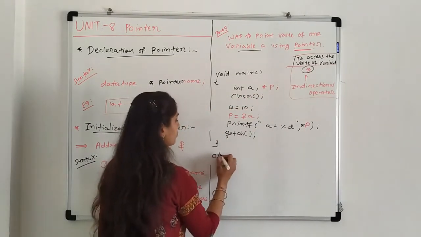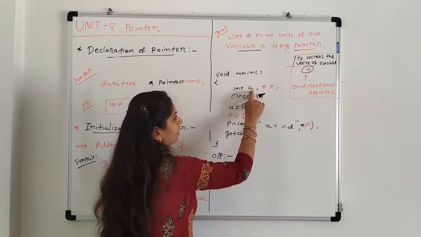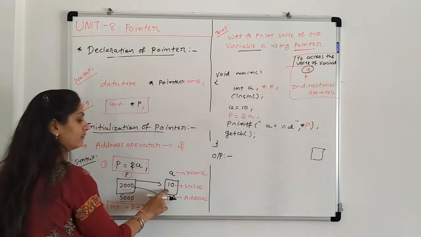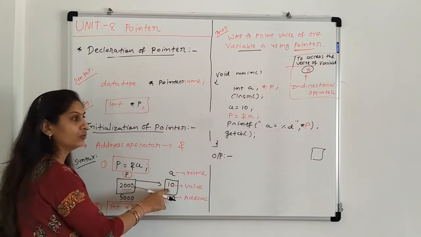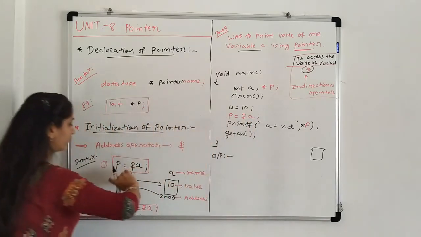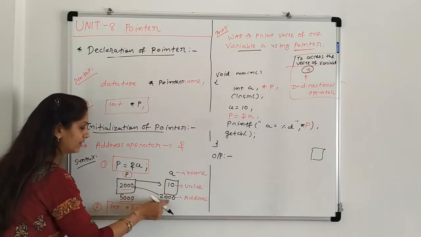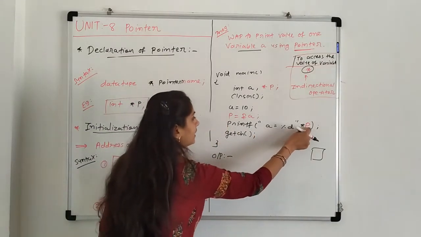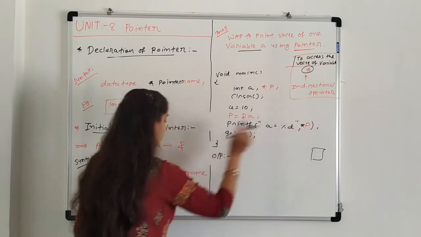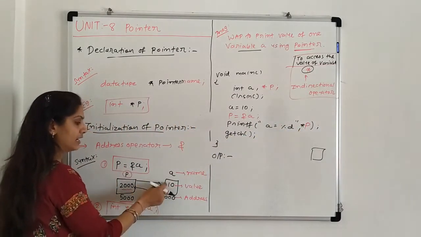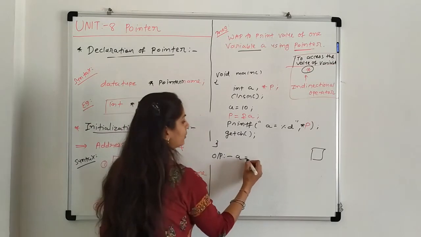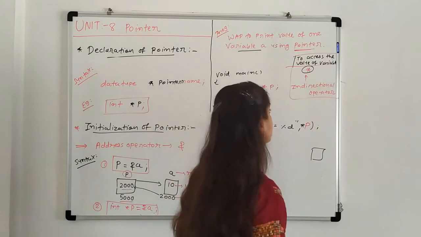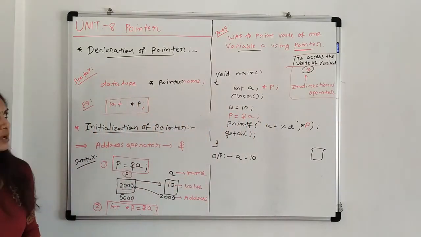So the output of this program is what? Enter a. a value is 10. So here we draw the figure: a equals value 10. Then p equals address of a. So p is a pointer to a and the address is stored in p. Now print a equals %d, address and then value. So find the address and the value, that is a. So the output is a equals 10. Clear? Now this is a simple program for pointer theory.